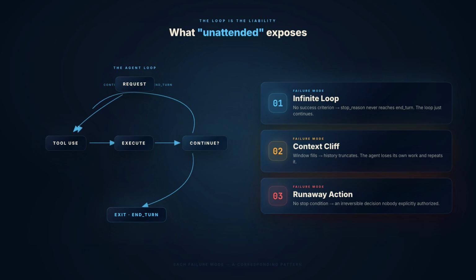Each failure mode has a corresponding pattern. Stop conditions for the infinite loop. Checkpointing for the context cliff. Self-correction for the runaway action. Start with stop conditions because without them, the other 2 do not matter.